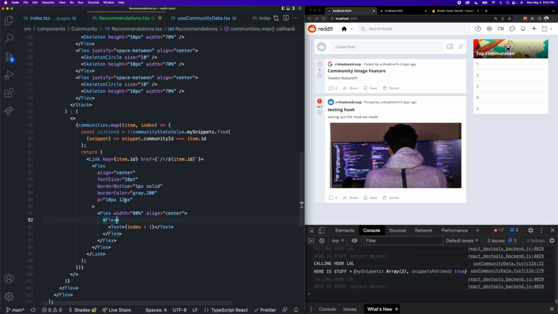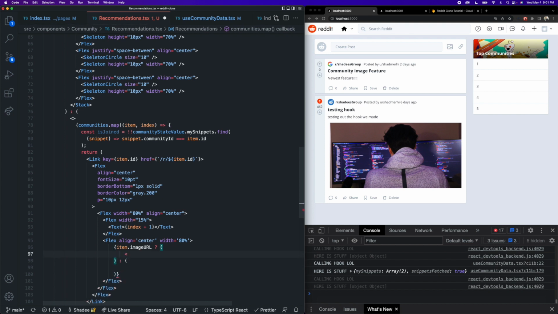In the flex container of this text, we're going to give a width of 15% here. Now, as a sibling to this flex container with a width of 15%, we're going to create another flex container, and this is going to be the parent of the community name as well as the image or the icon if there is no image. Okay, so we're going to give this an align of center as well as a width of 80%. Then inside of here, we can add our famous image URL ternary operator. We want to check if the item has an image URL, and if it does, we want to display that image. And if it does not, we're going to display our famous Reddit icon.